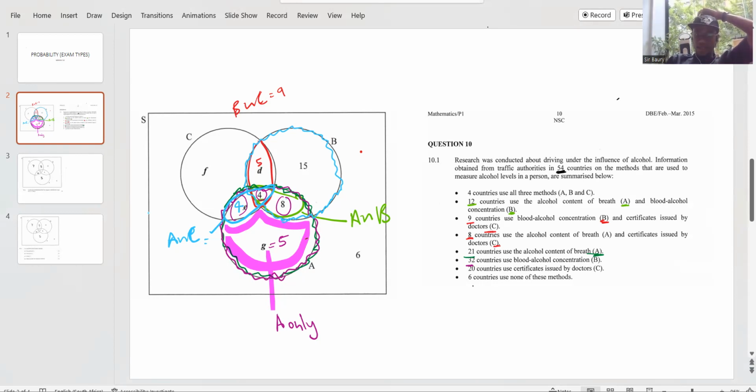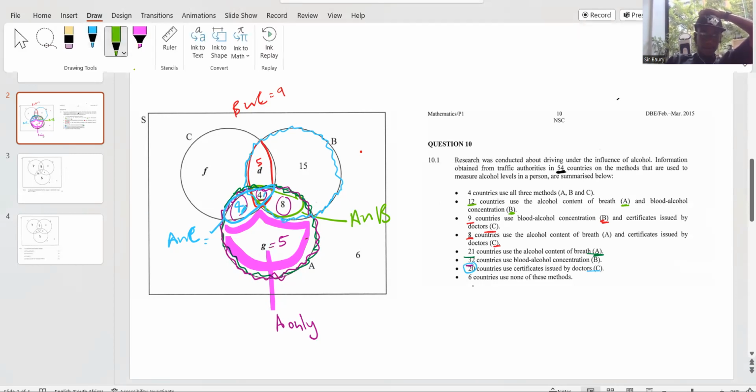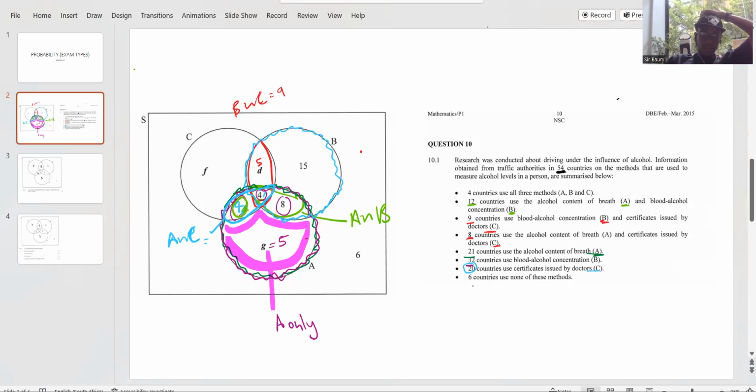Good. And then 20 countries use certificates. So I already have 4, 8, 4, then 13. So I'm left with 7 to make 21. Then my Venn diagram is complete, because there's the 6 that use none of these methods. I wonder what methods they use.